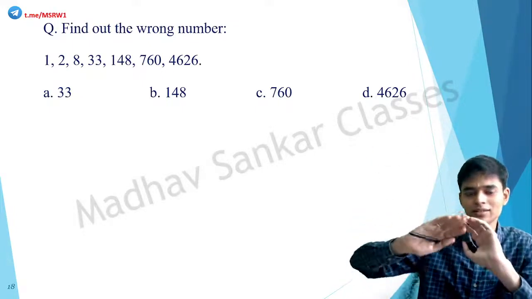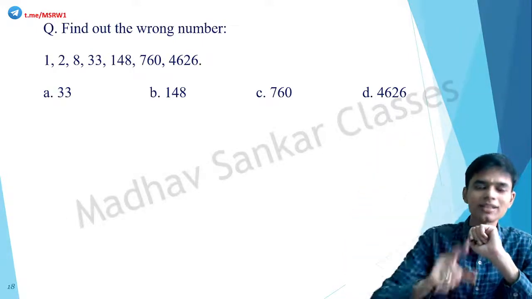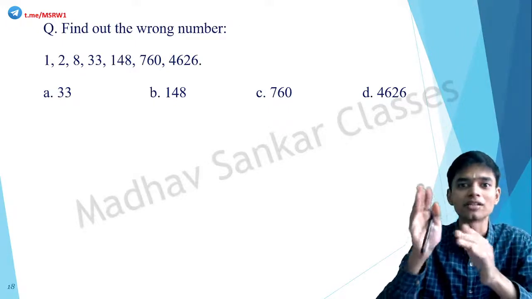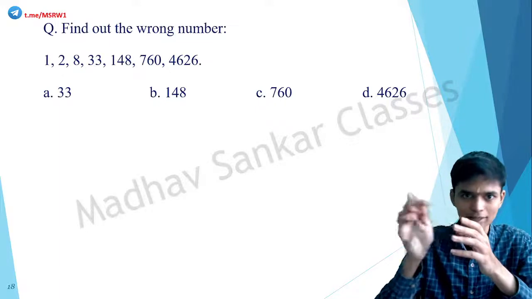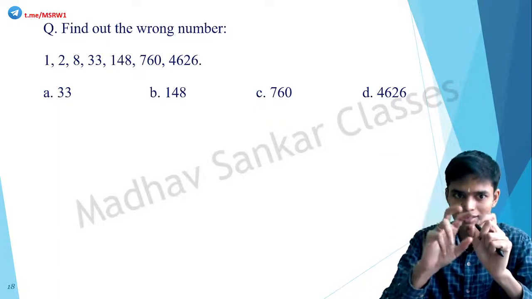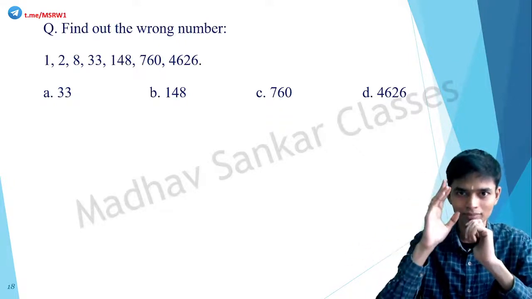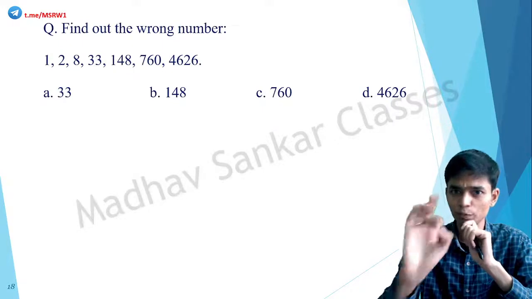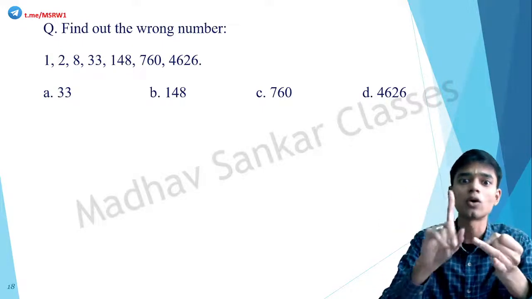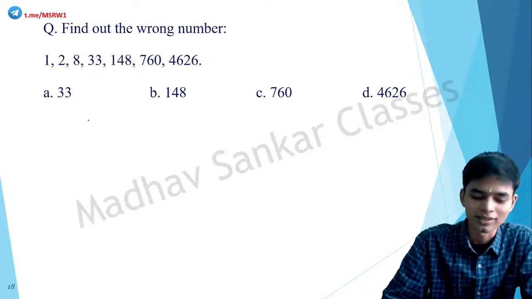But when that increase is so drastic, consider the possibility of having a relationship with squares or cubes or something like that. When the terms start to increase or decrease at a very drastic pace, you have to understand that there could be a relationship of that series with squares or cubes. Very high chance.